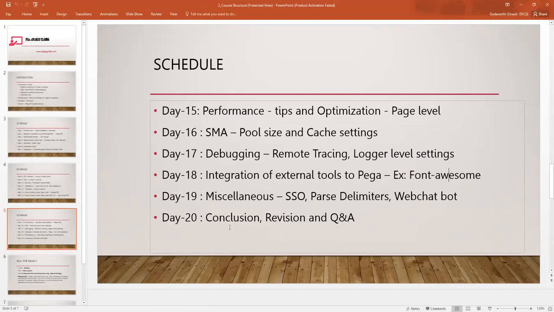Dinesh, is there any topic which will cover logins like SSO? Yeah, only SSO we can cover. Other interfaces and services, no. There are lots and lots of interfaces. You can log in via Google, you can log in via Facebook, you can log in via some other different things also. So we'll go through SSO at a high level, how you implement it. Either way, the concepts are the same.